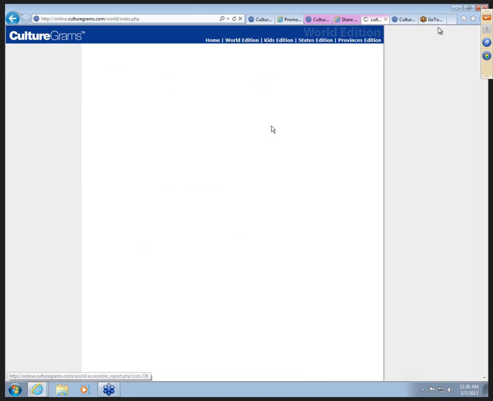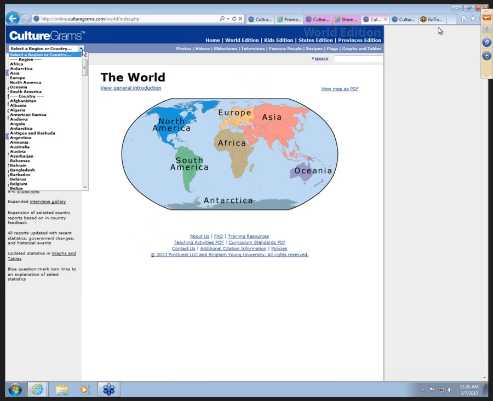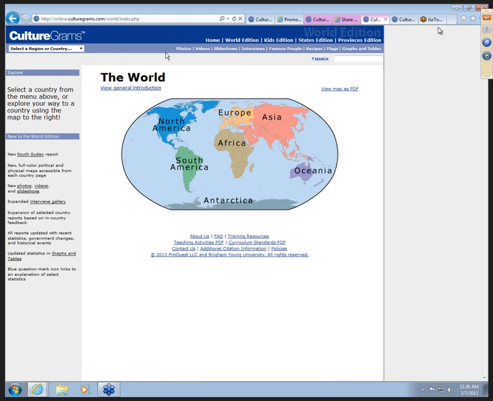I'm going to click on the World Edition there at the top and come back out to the map. In addition to clicking on the map or using the drop-down menu to access these countries, across the top here, I can go to all of the photos available in the World Edition, videos, slideshows, interviews, famous people, recipes, flags, and graphs and tables.